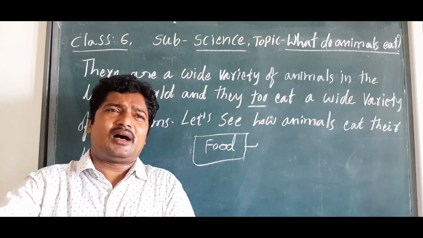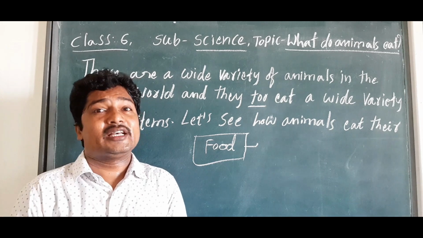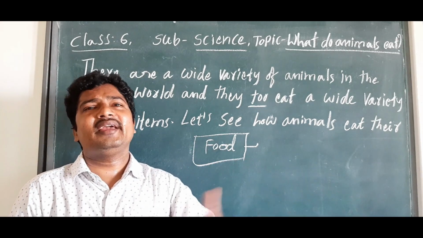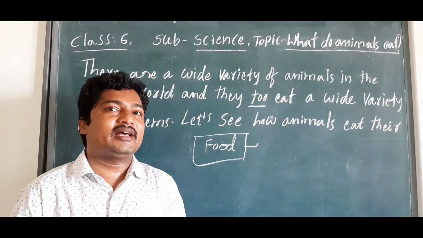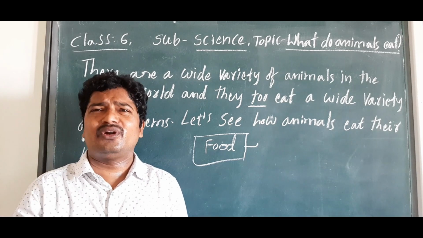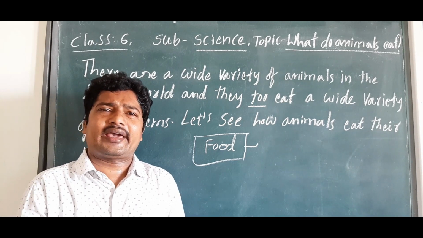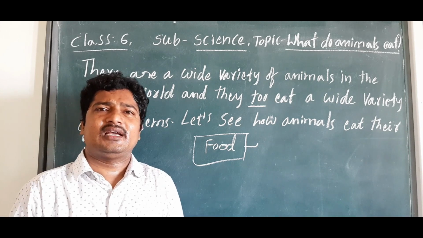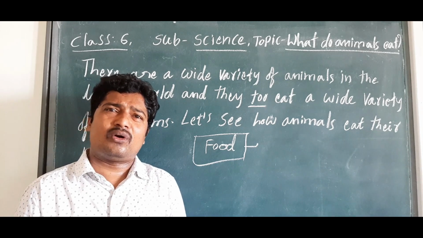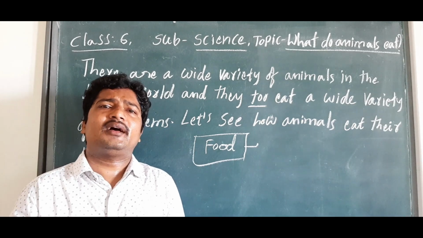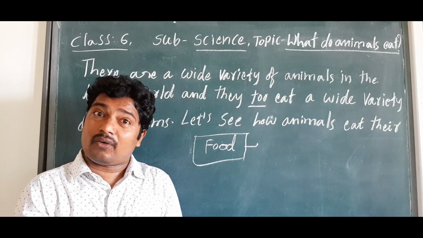Observe whatever is present in your surroundings. Especially in a village we can find many animals, whereas in our towns or cities we can see only a few, like hens, crows, parrots, or sometimes cows, buffaloes, dogs and cats. These are the kinds of animals we can find.